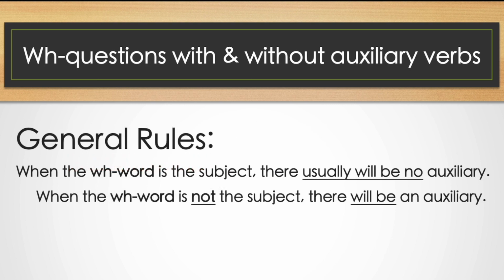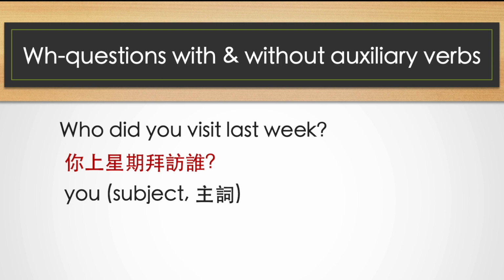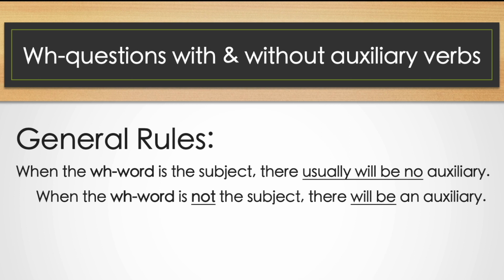Then the general rule, again, WH word. If the WH word is not the subject, then we need an auxiliary verb. So you have, who did you visit last week? All right. When the WH word is the subject, then most of the time, there usually will be no auxiliary verb. When the WH word is not the subject, there will be an auxiliary verb.